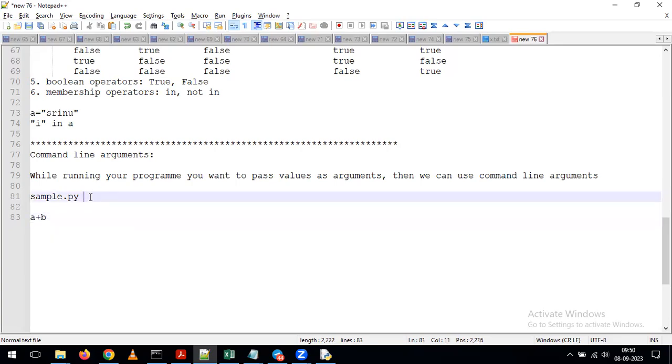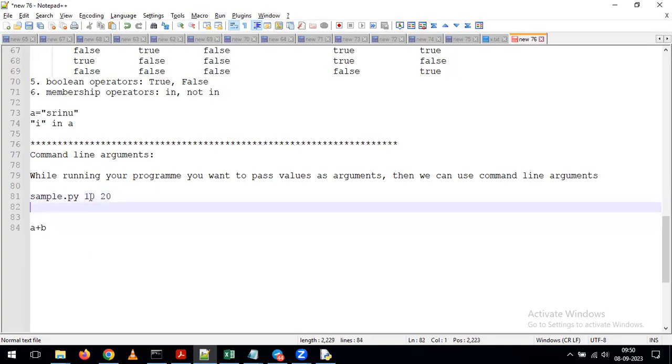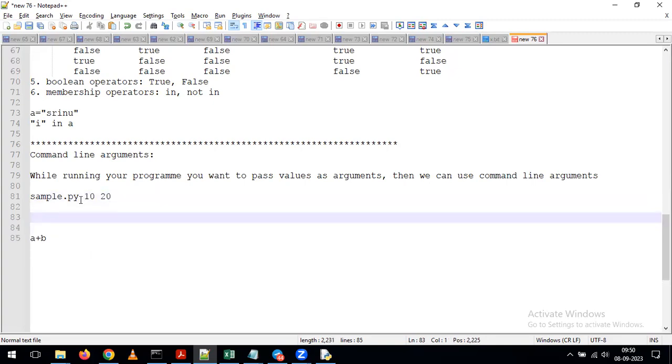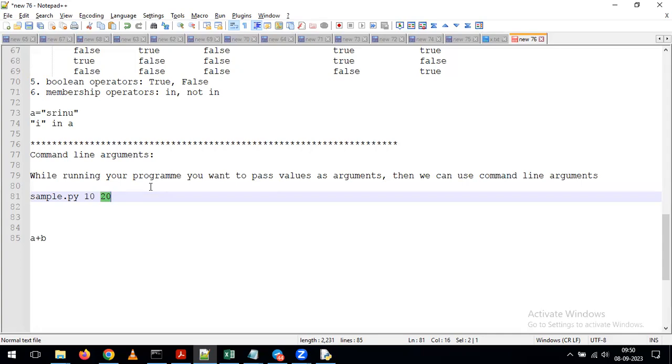For example, sample.py 10 20. So as part of running my Python program, beside the program, I want to pass the arguments like this: argument 1 as 10 and argument 2 as 20. Whenever we have such requirements, these kinds of arguments are called command line arguments. With the help of command line arguments, we can handle all these kinds of things.